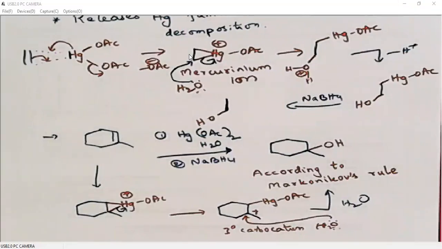Or in another way, the nucleophile adds to the more substituted carbon. So similarly here, the nucleophile water is adding to the more substituted carbon. That is why it follows Markovnikov's rule.